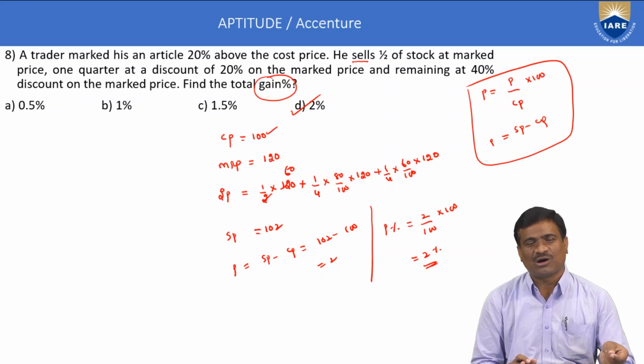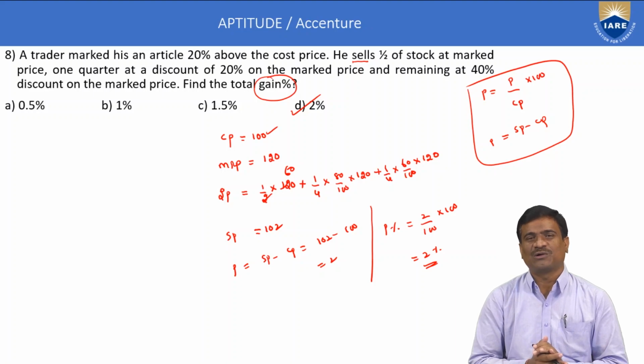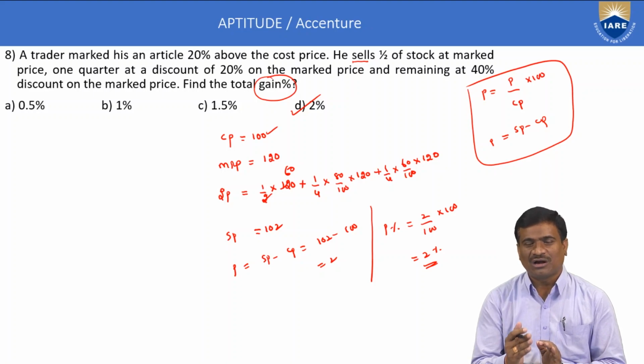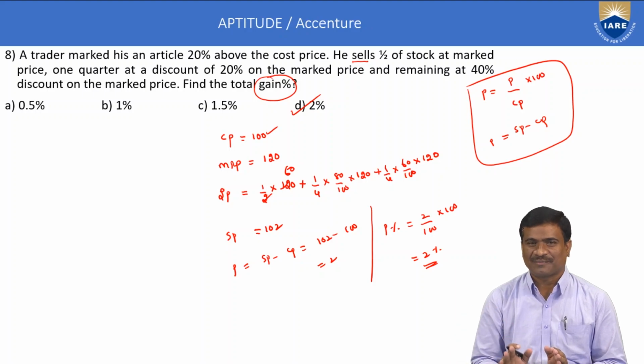Selling price has the same formula: selling price is equal to MRP into 100 minus D1 by 100 into 100 minus D2 by 100 into 100 minus D3 by 100 and so on.